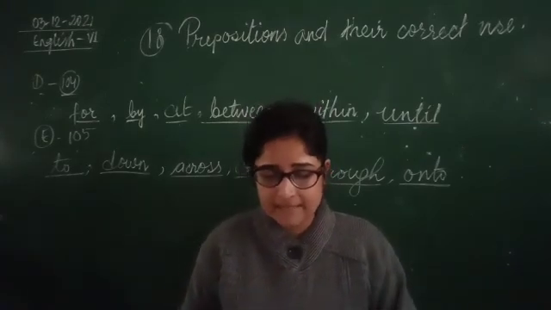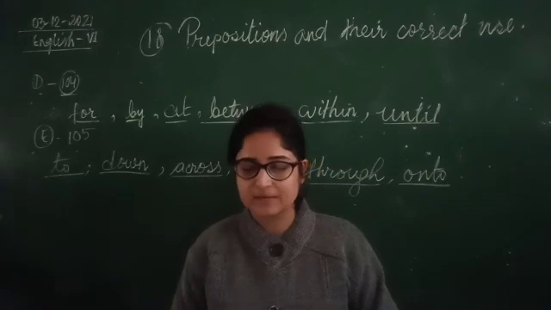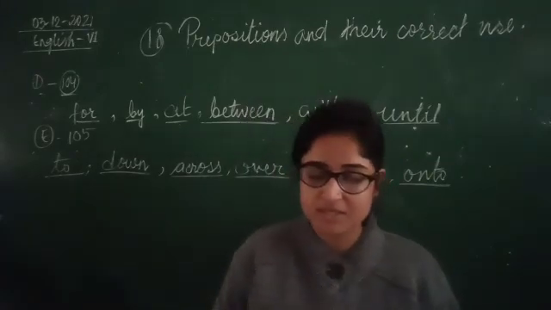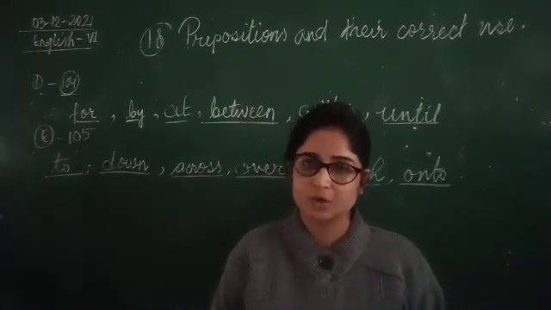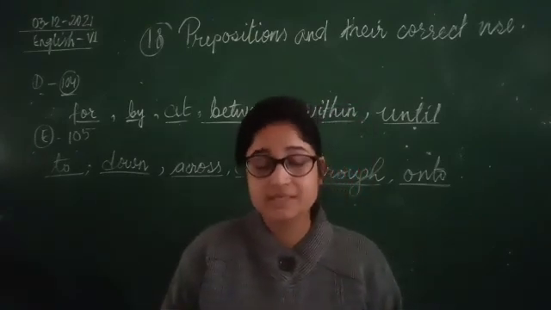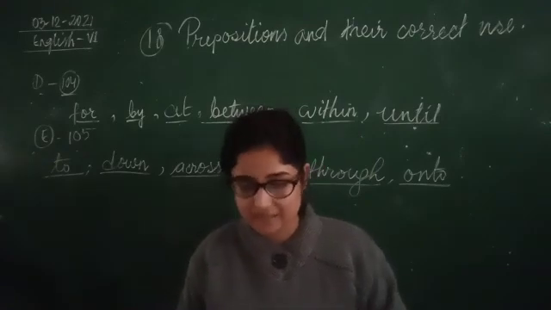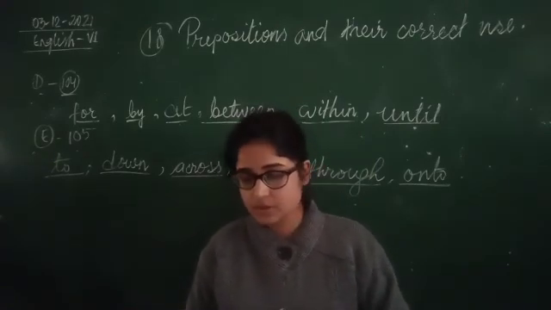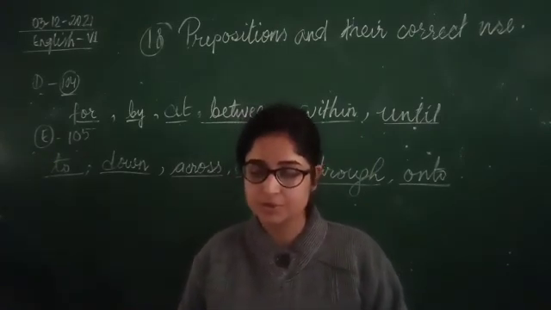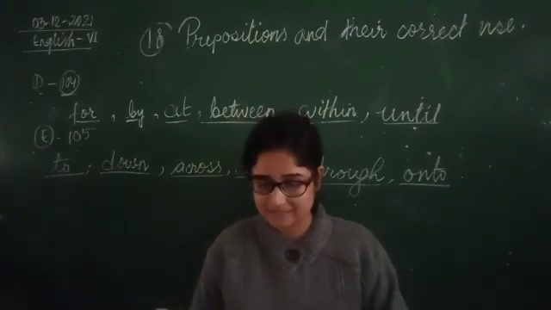Sometimes the preposition comes at the end when its object is a question word. See, the object is whom here. Whom are you looking for? Right? So in this one, where has the preposition come? In the end. What are you talking about? In this one, about has also come where? At the end.